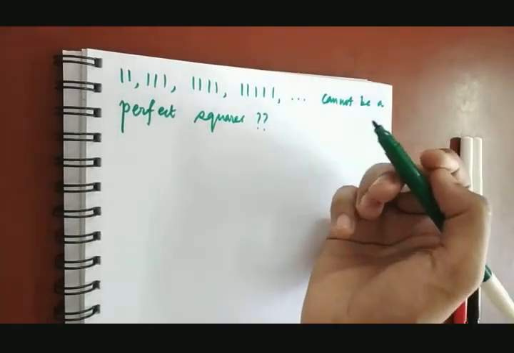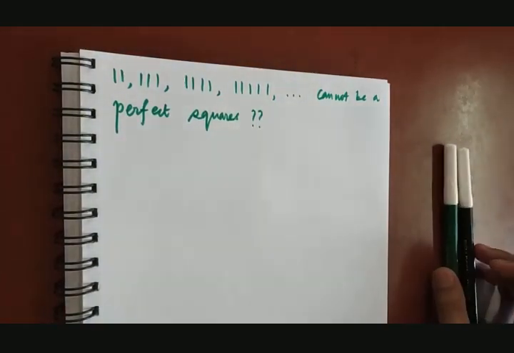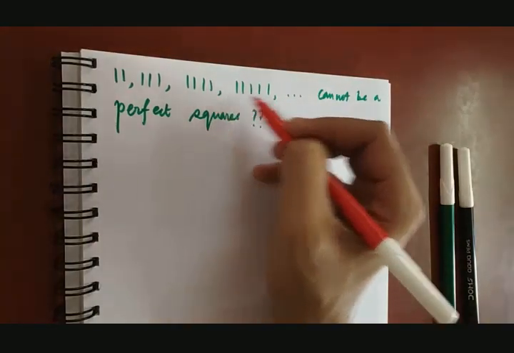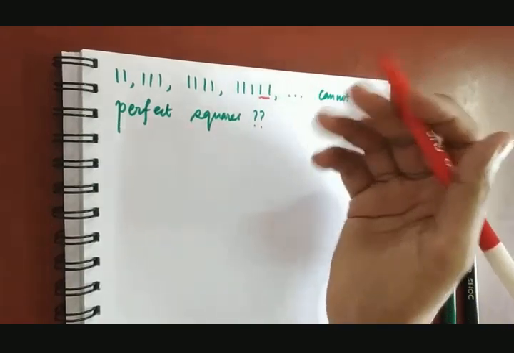This is an obvious question. Why? You know, when is a number divisible by 4? When the last two digits of the number are divisible by 4. Now look at the last two digits of any of these numbers: it is 11. So 11 divided by 4 leaves the remainder 3.